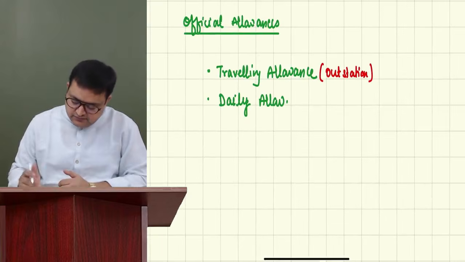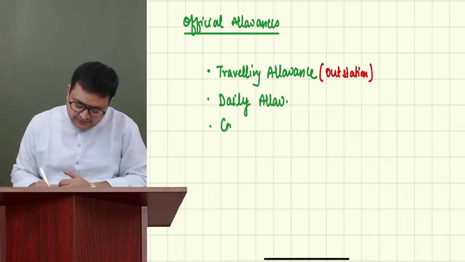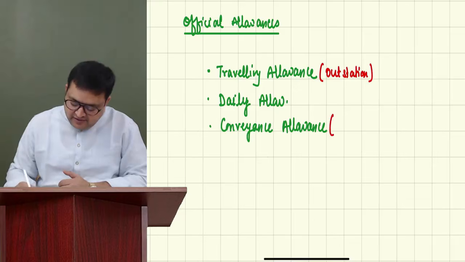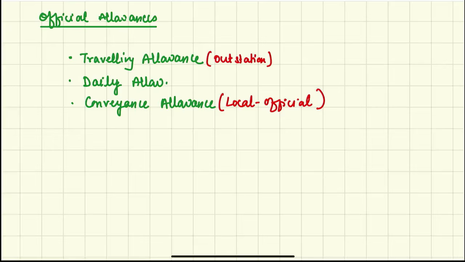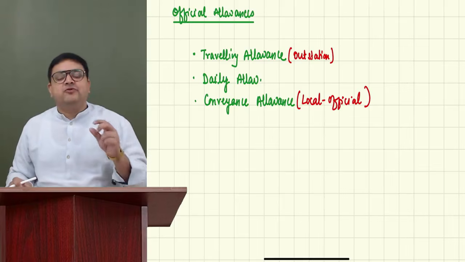That is called conveyance allowance. That is local official travel. So traveling allowance is actually outstation travel. Conveyance allowance is local travel, but they both are for official purpose.